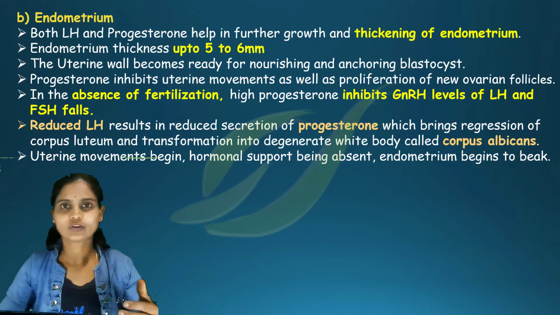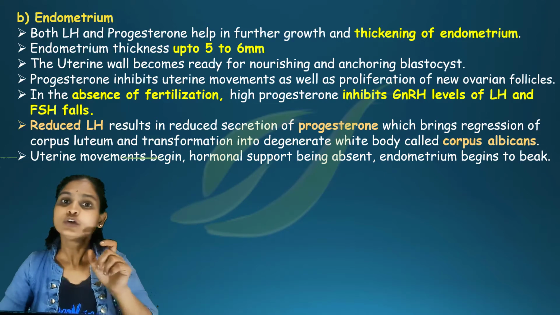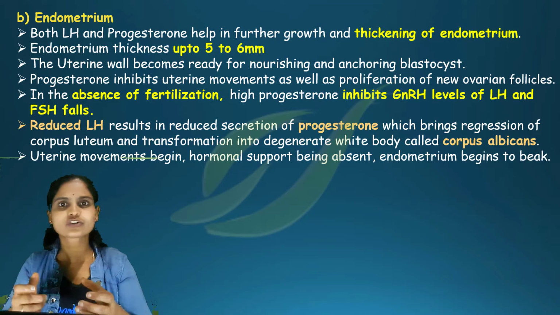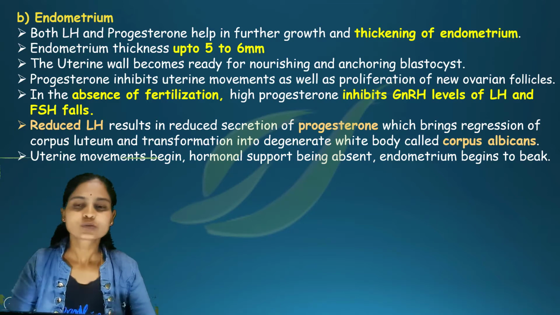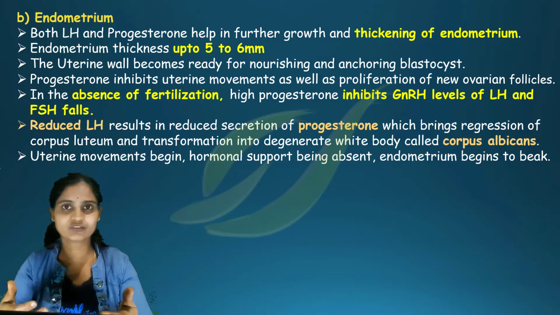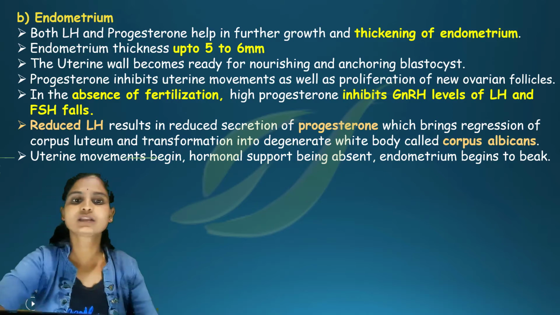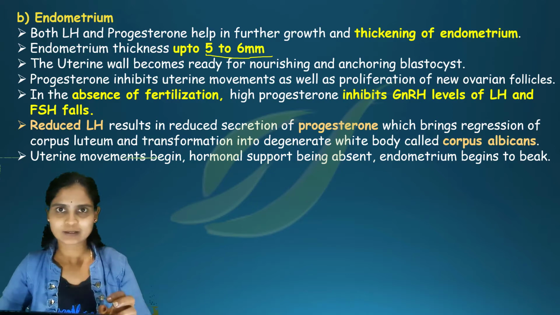So endometrium, as you know, is nothing but the lining of the uterus. In the uterus, the innermost lining is called the endometrium. Now this endometrium will increase: it undergoes more cell division and increases in thickness by about 5 to 6 millimeters.